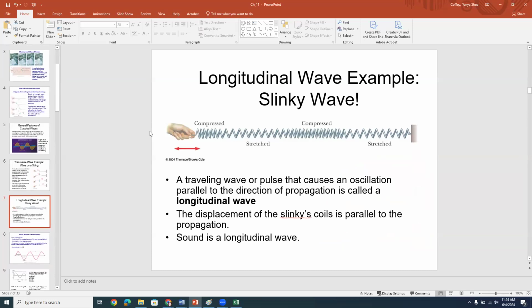Now, we can also talk about longitudinal waves. If you have a traveling wave or a pulse that causes an oscillation that's parallel to the direction of propagation, then that's a longitudinal wave. And in this picture here, you have a slinky, for example, and you give a push to the slinky along the direction that the slinky stretches, and that'll cause the coils of the slinky to alternately compress and stretch as the wave goes through, okay? So that's one example of a longitudinal wave. Another common example of a longitudinal wave is sound, which is a pressure wave, and we'll talk more about that later.